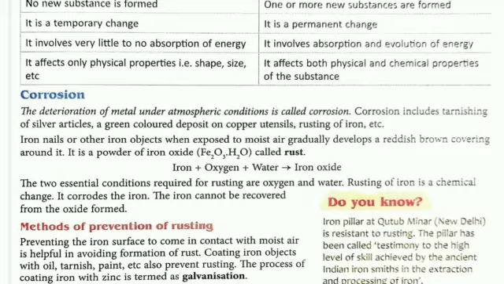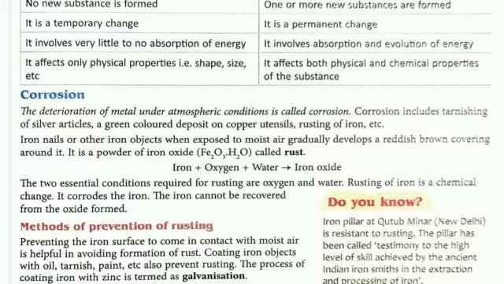To moist air, it gradually develops a reddish brown covering around it. You must have seen, it is called in Hindi jung lagna. It is a powder of iron oxide. Already told you that here metals are oxidized. मतलब इसमें oxygen add हो जाता है.